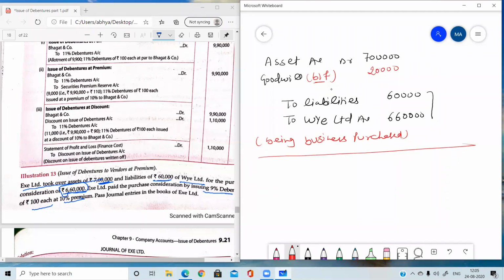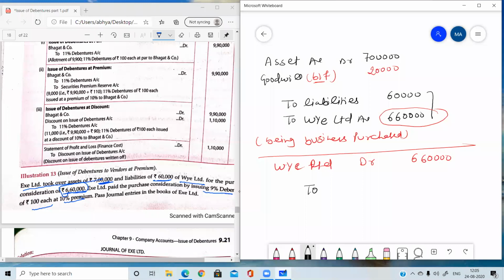Now, how have you settled his claim? So just debit Y Limited with the same amount with which it was credited, 6,60,000. Now credit whatever we are giving to him: either shares, then share capital; if BP we are accepting, then write BP; if we are giving payment through bank draft or check, then write bank.